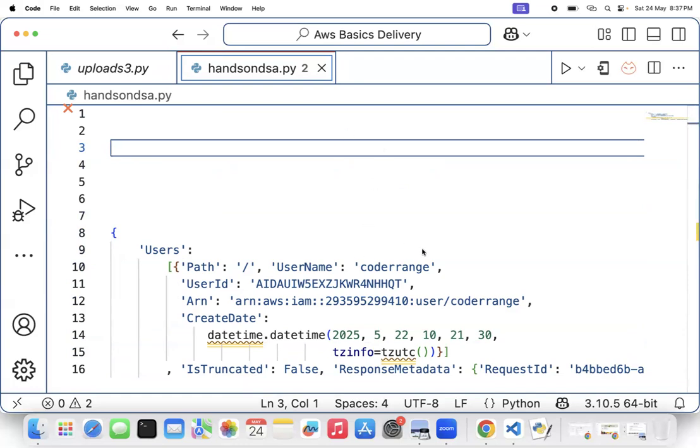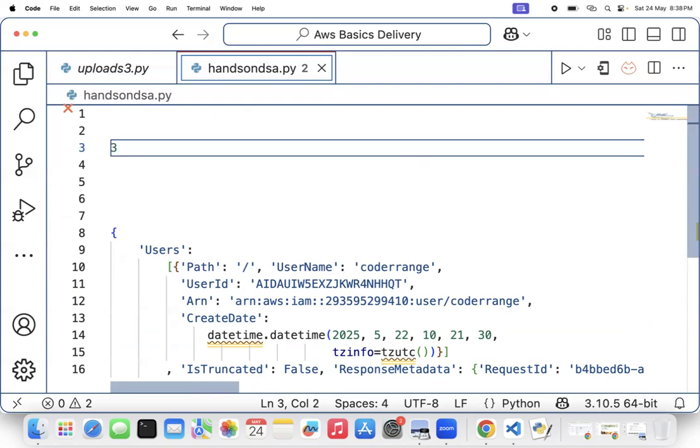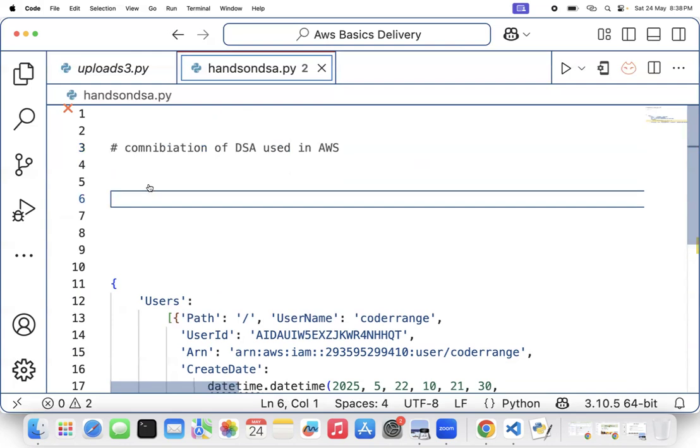Thank you guys for being very active. Now your smile is going to continue. What is the combination of DSAs? The combination of DSAs will be used in your AWS. Where do we use DSA in AWS?